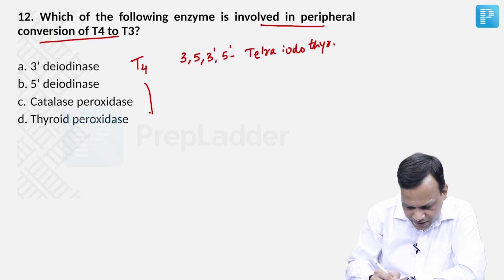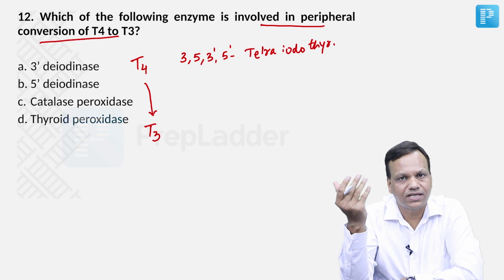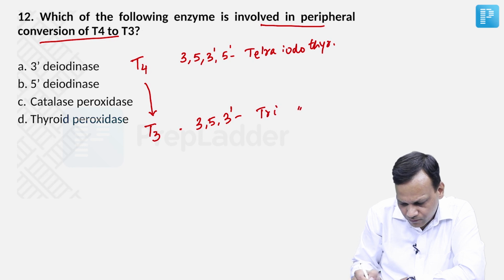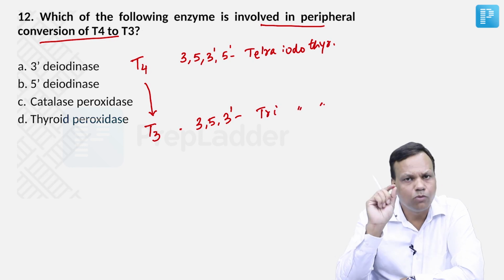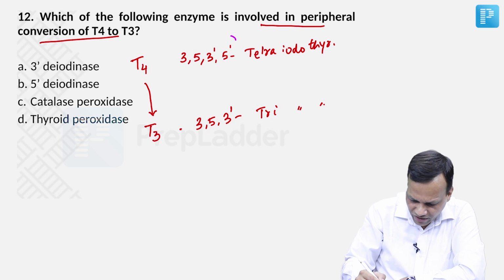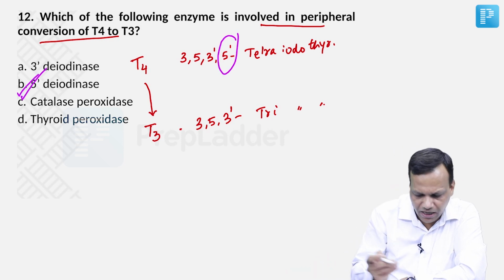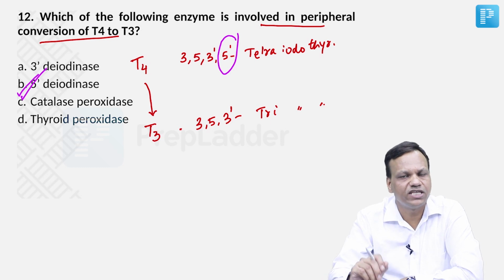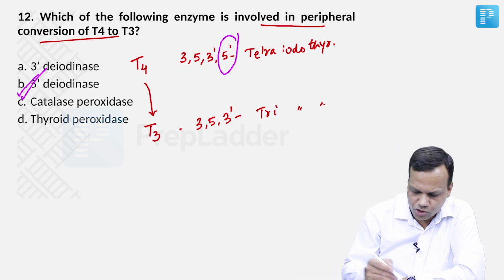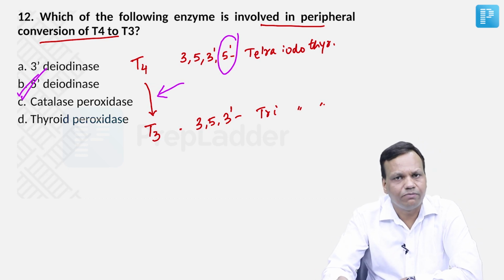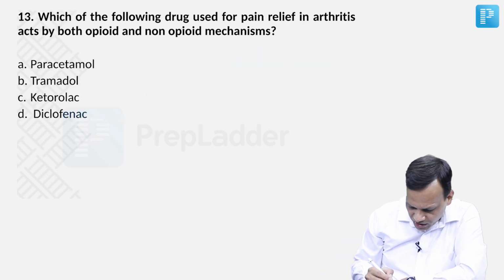So when we convert it into T3, it has 3 iodines. So T3, the name is 3, 5, 3 prime triiodothyronine. So what we have done is we have removed iodine from which place? 5 prime position. So the enzyme is simple, it is 5 prime deiodinase, which is removing the iodine from 5 prime position. So peripheral conversion from T4 to T3 is done by 5 prime deiodinase. Okay, moving to next question.